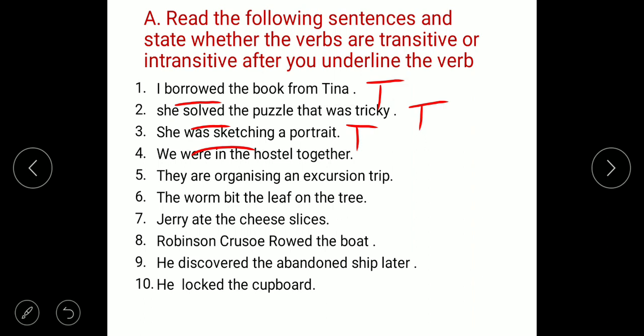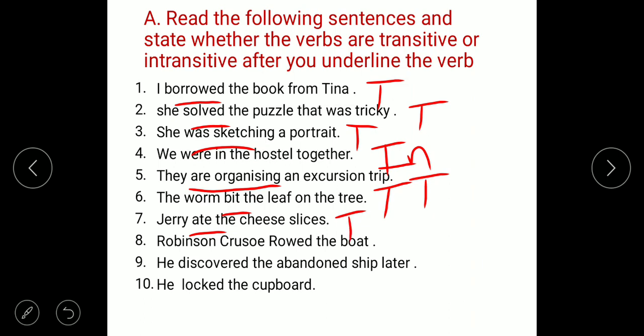We were in the hostel together. Object is not there. So it is an intransitive verb. They are organizing an excursion trip. What they are organizing? Then it is also a transitive verb. If we are getting the answer of what and it requires an object, then it is a transitive verb. The worm bit the leaf. What the worm bit? The leaf. Then bit is the transitive verb. Jerry ate. What Jerry ate? The cheese. It is also a transitive verb.